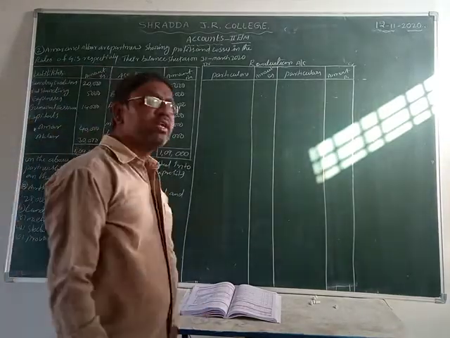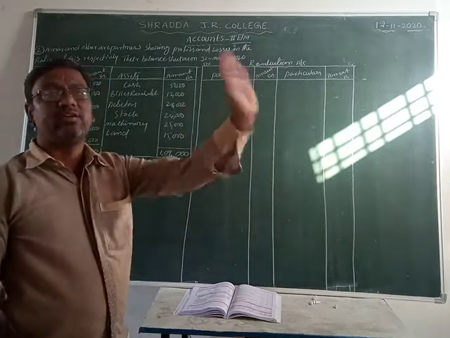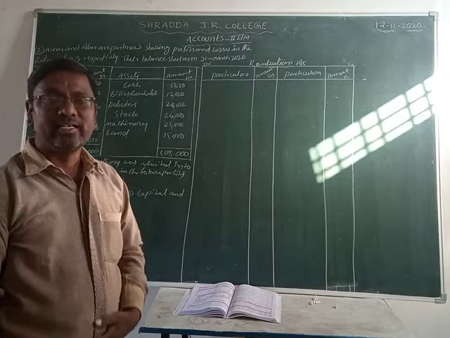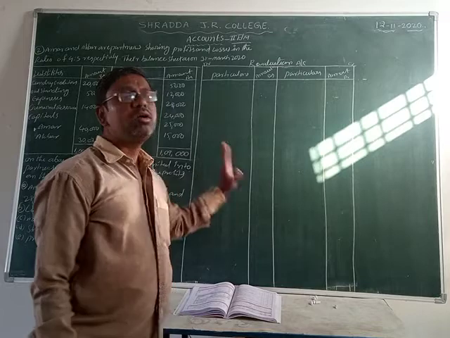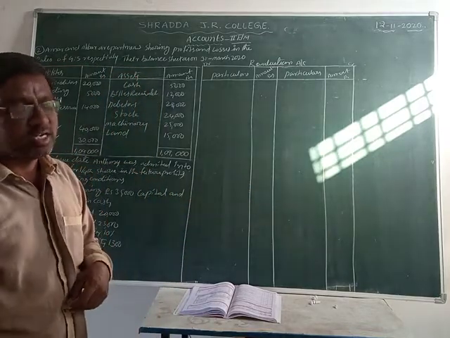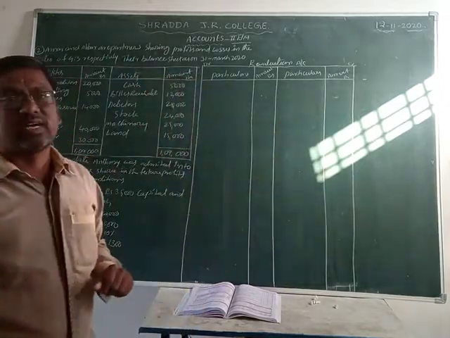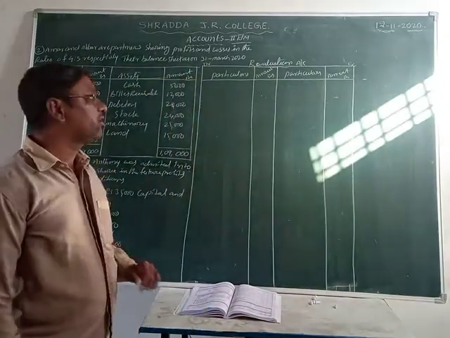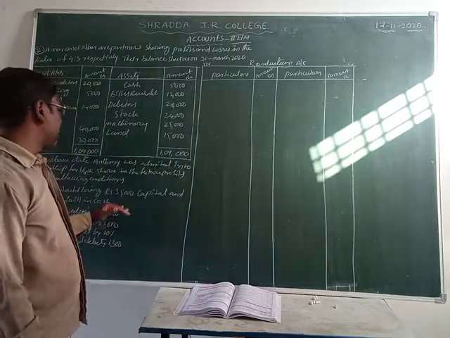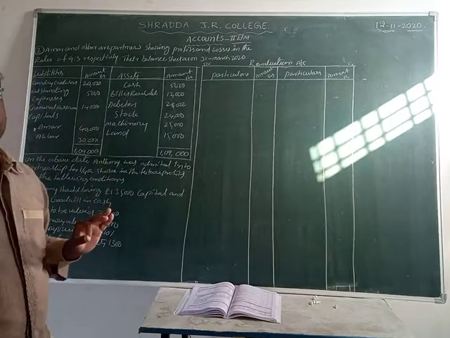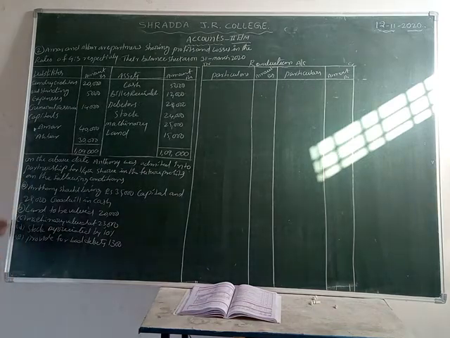So what can we record in the revaluation account? In the revaluation account we can record asset values increasing and decreasing, and liabilities values also increasing and decreasing. First of all, listen to me. If asset value increased, then we record it on the credit side. If asset value decreased or depreciated, we record it on the debit side, friends. In the revaluation account only adjustments we can record. That adjustment is what?